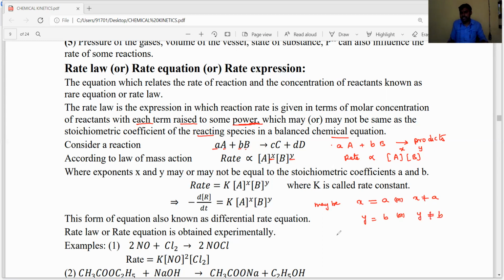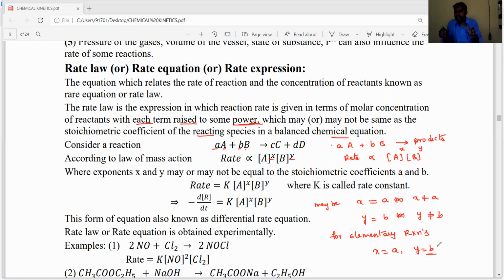Generally for elementary reactions, X is equal to a and Y is equal to b.